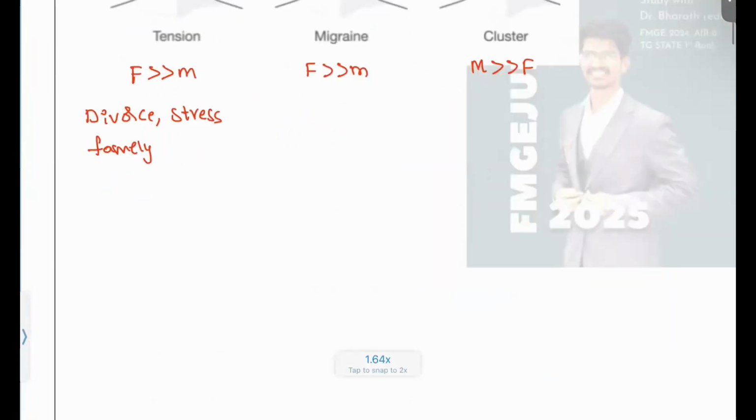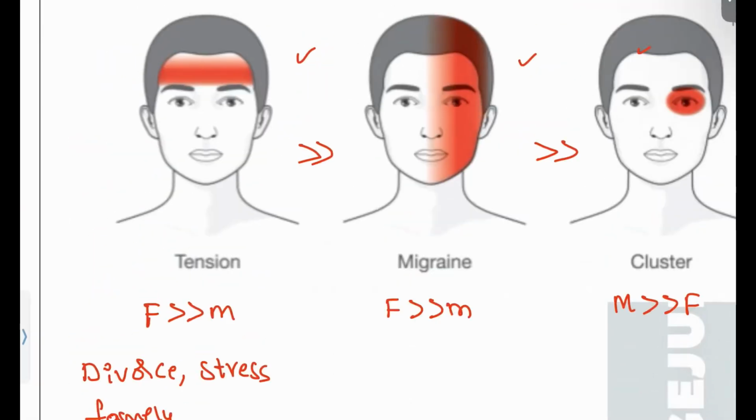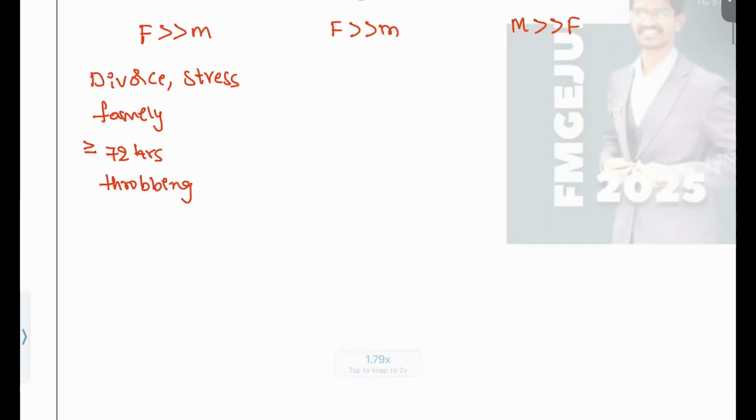How do they present? Patients usually present with symptoms lasting 72 hours or more, with a throbbing kind of headache. In the picture here you can see a band-shaped or throbbing headache in the frontal region. It is always bilateral, throbbing and band-like. This is how the patient will also explain it to us.